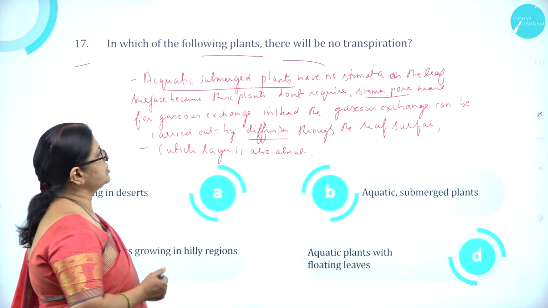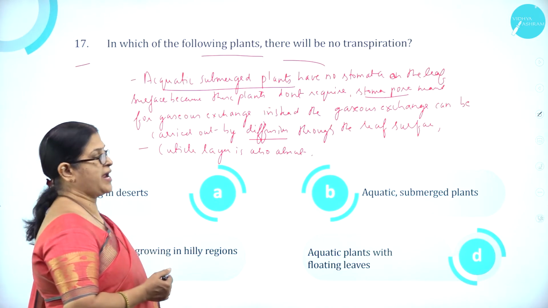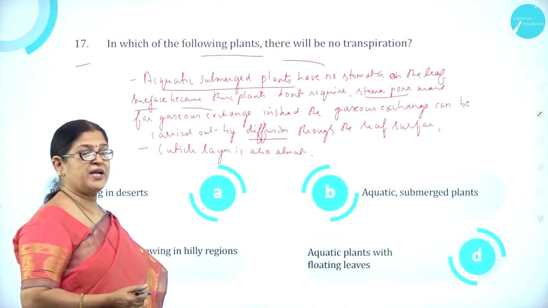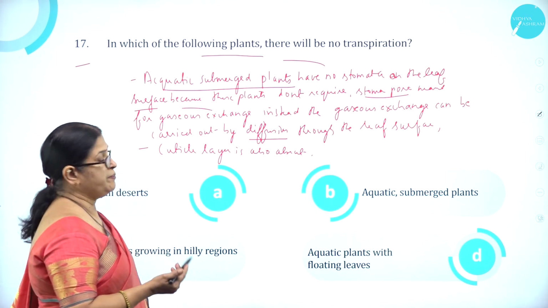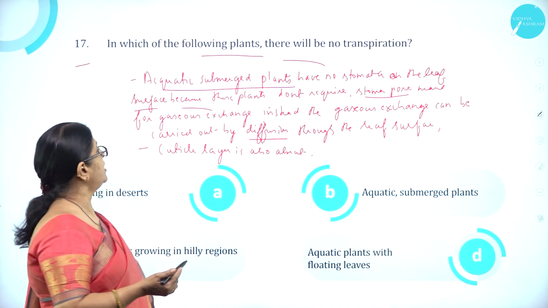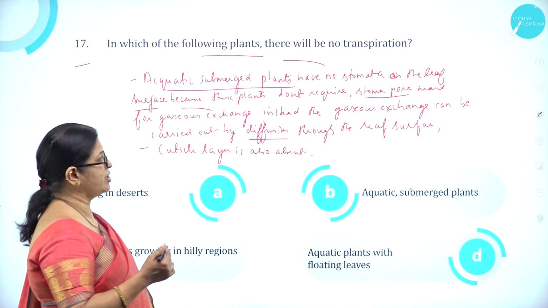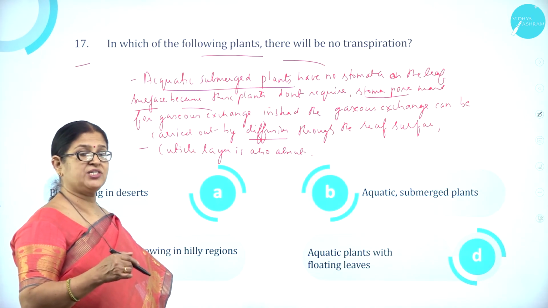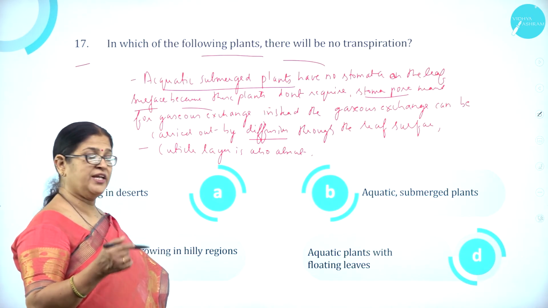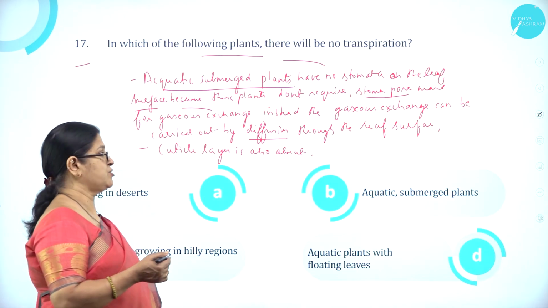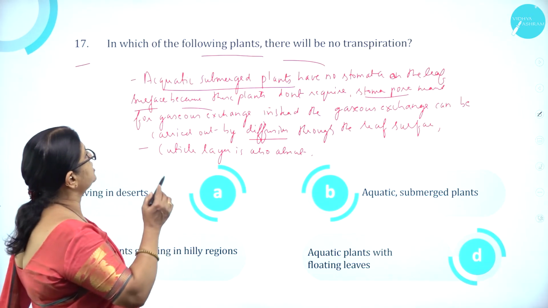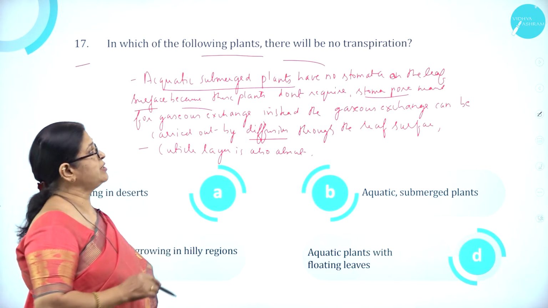I think all of us know that aquatic submerged plants have no stomata on the leaf surface because these plants don't require stoma because they are in water and so transpiration will not take place. So the stoma pore which is meant for gaseous exchange is not present. Instead, the gaseous exchange takes place through a simple physiological process called diffusion through the leaf surface, and even the cuticle layer is also absent. As we know, transpiration is called a necessary evil. So the answer is aquatic submerged plants.